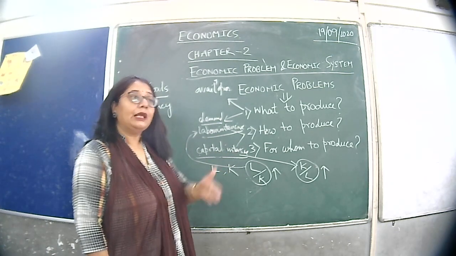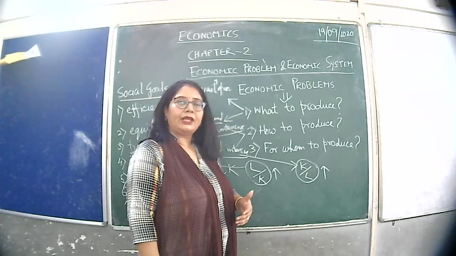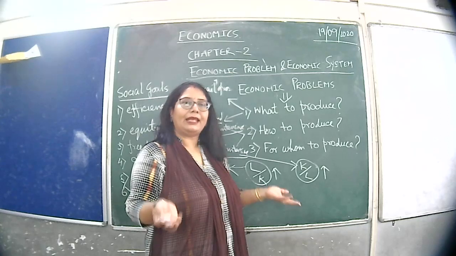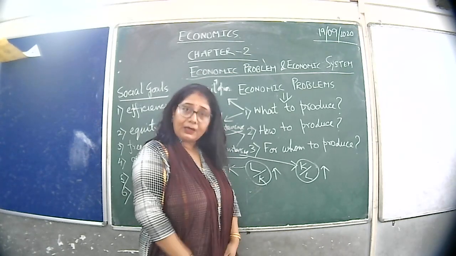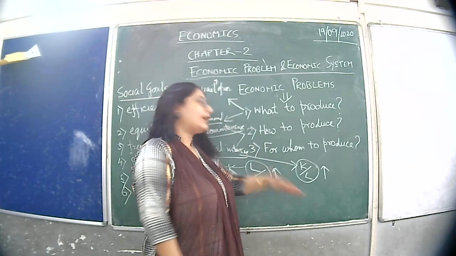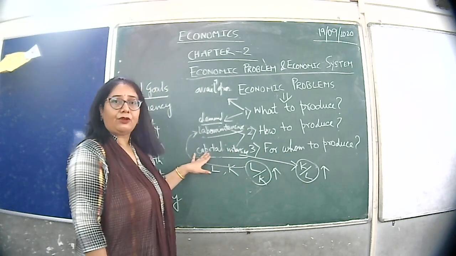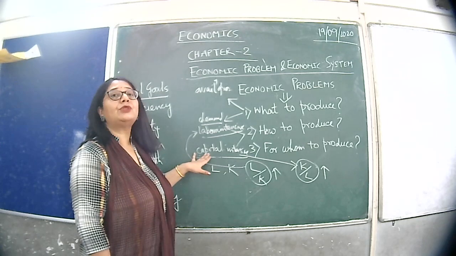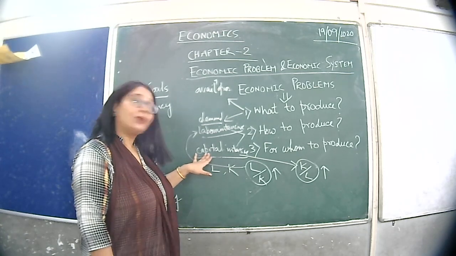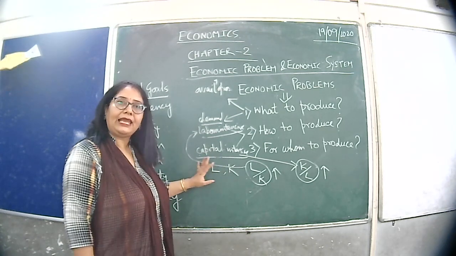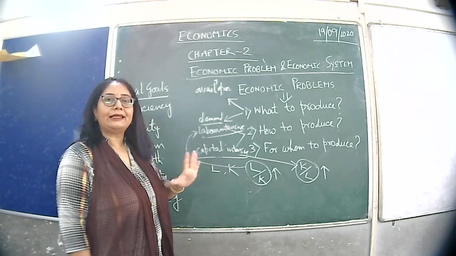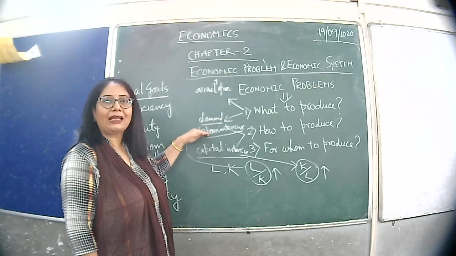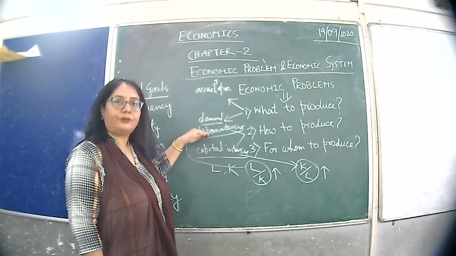For example, India, our country, is a labor abundant country. We have enough population, we have enough workforce. In our country, if we always adopt capital intensive technology, then what problem will emerge? We get the problem of huge unemployment. So in a labor abundant country like India, it is always advised to use more and more labor intensive technology so that the unemployment problem can be solved.